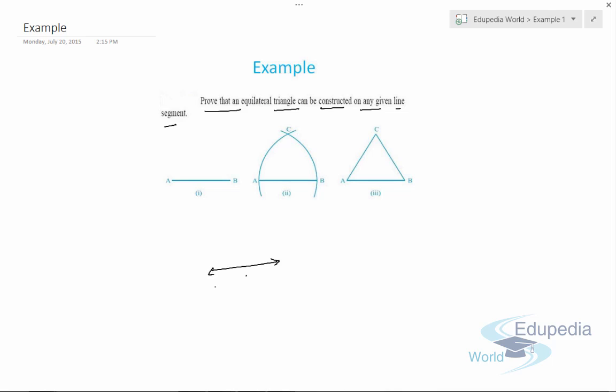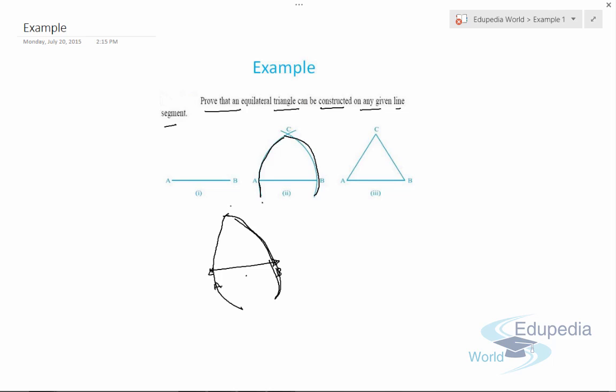So what we'll do is take A and B. We'll take A as center and draw a circle, and then take B as center and again draw a circle. Let me repeat again. We take A as center and draw a circle, then we take B as center and draw a circle, like this curve and like this curve in the figure above.